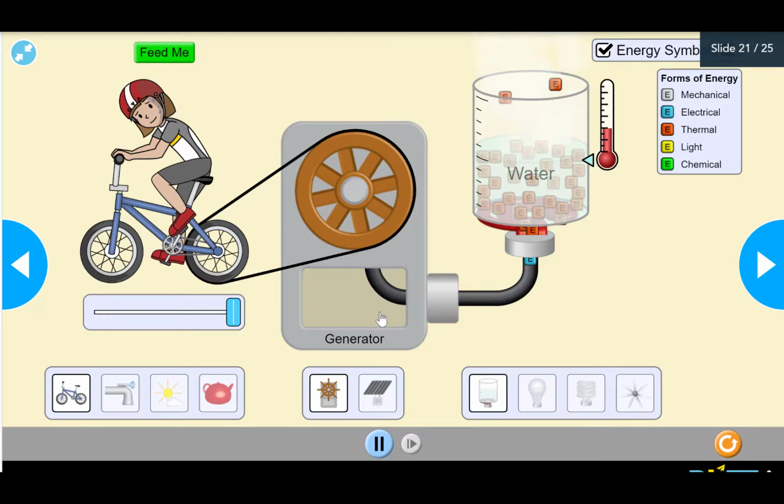Now the water is evaporating, so this is thermal energy. Look at the temperature, it's increasing.